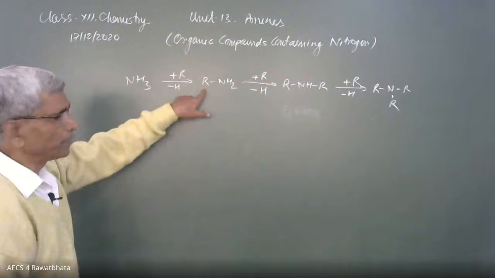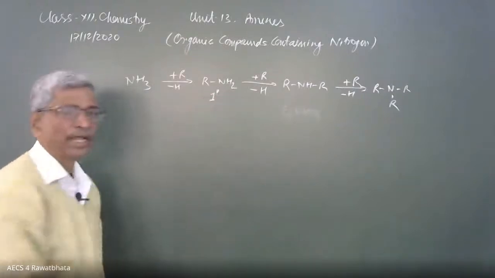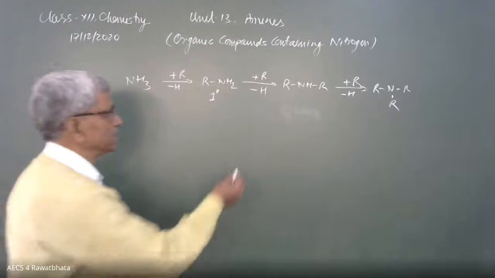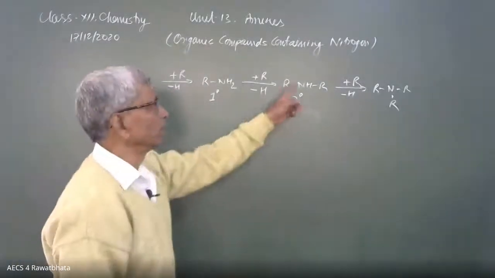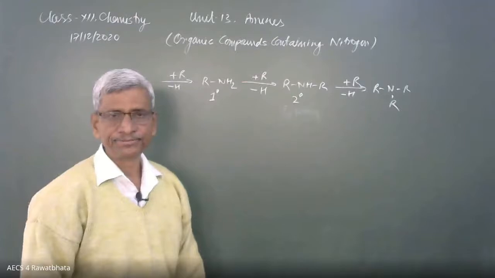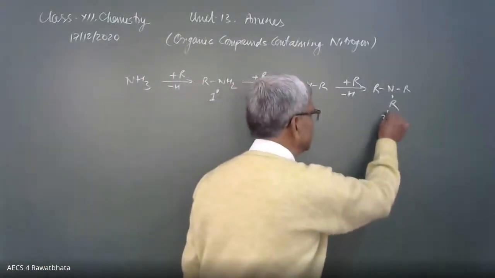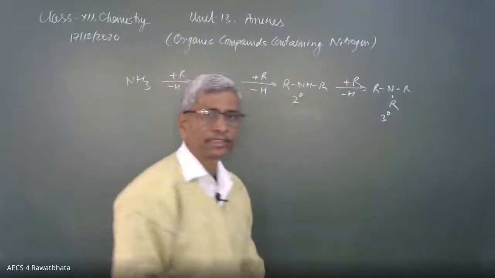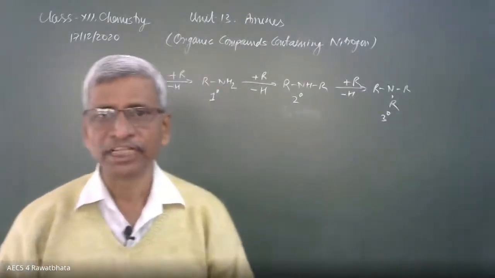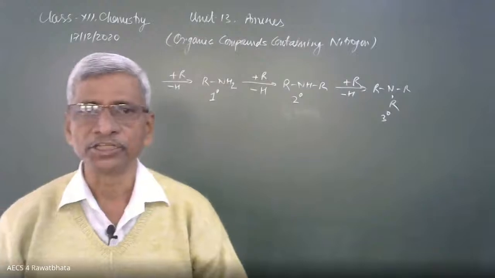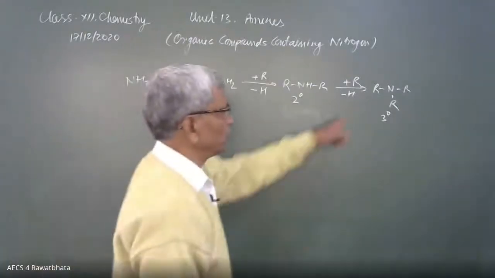Here one alkyl group is present, that's why it is said 1 degree, primary amine. This is 2 degree or secondary amine, because two alkyl groups are connected with the nitrogen. And here 3 alkyl groups are connected, that's why it is 3 degree amine. These are the primary, secondary and tertiary amines, different from the primary, secondary, tertiary alcohols and haloalkanes.